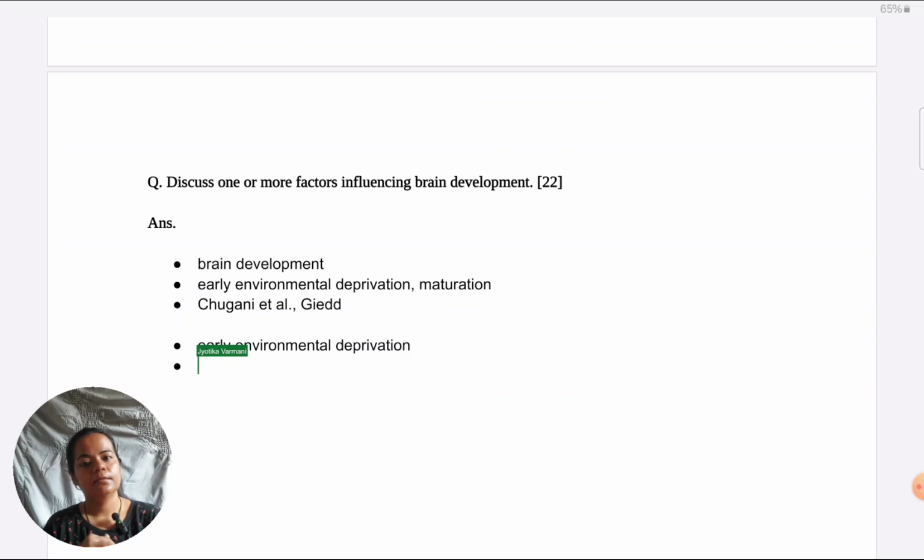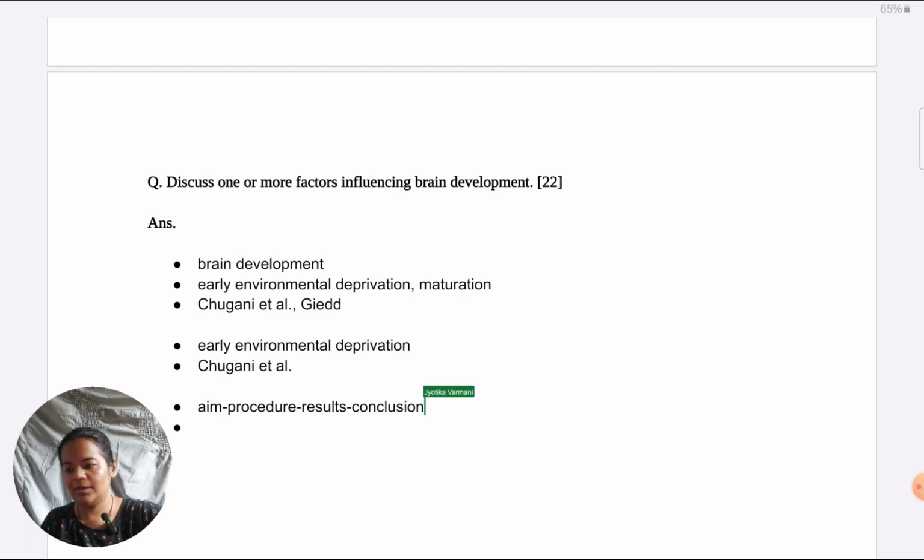And then I can come to the Chugani et al. study, because whatever is the more generalized definition of deprivation, they have reflected that only in their study. So there's no special terminology I need to give for their study in particular. So directly I come to that. Then I can give the aim, procedure and all of their study.